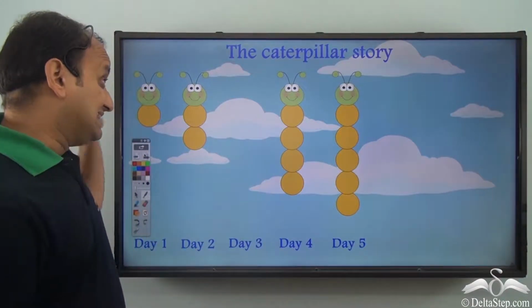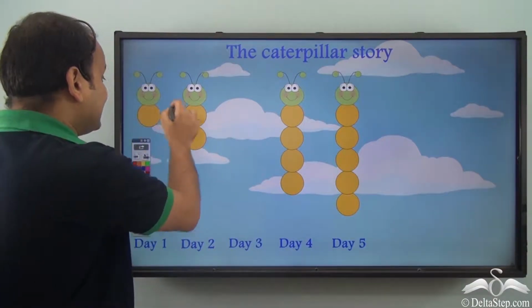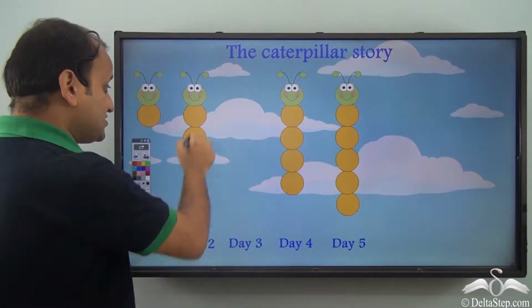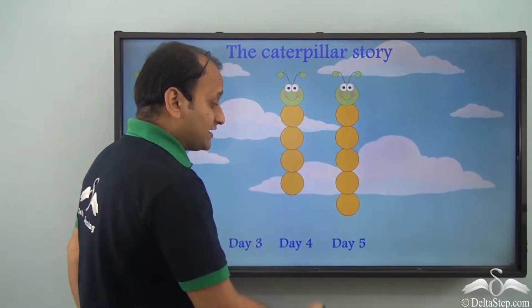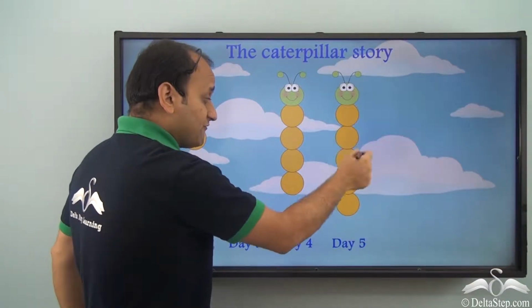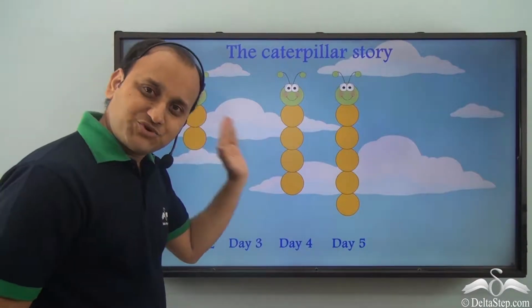Well, even this is a pattern. Don't you think so? So, this is just 1 unit. On day 2, you have 2 units. On day 4, you have 4 units. And on day 5, you have 5 units. So, what can be day 3?